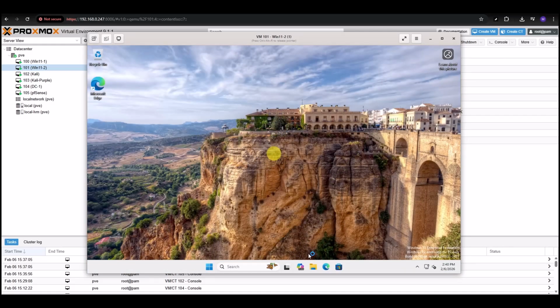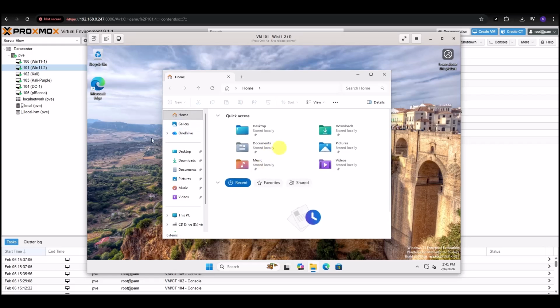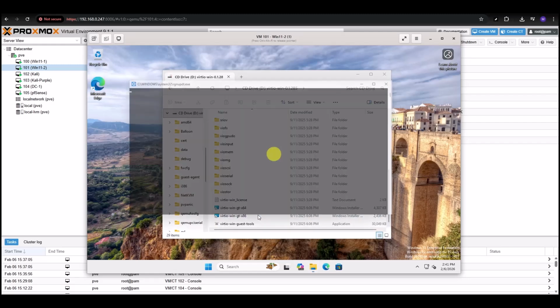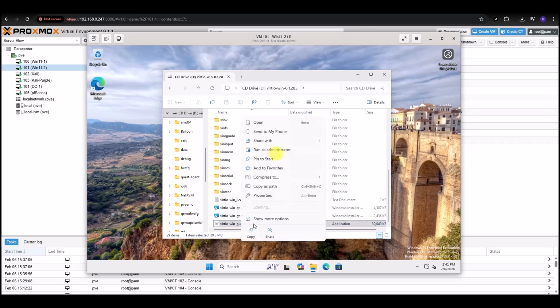Once you're logged in, go down, open the File Explorer because you want to install those guest tools. So go ahead and select your VirtIO-Win CD, scroll down to the bottom and select VirtIO-Win Guest Tools.